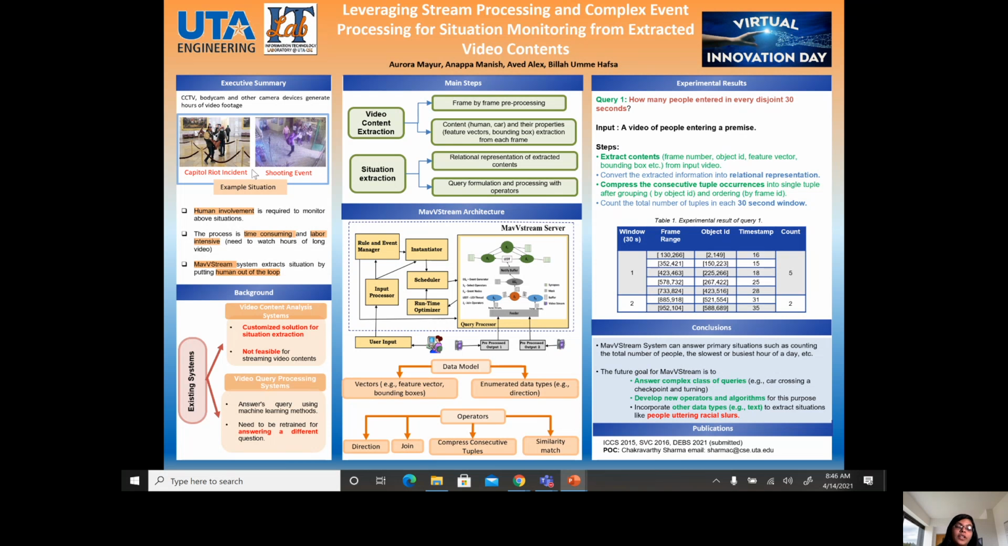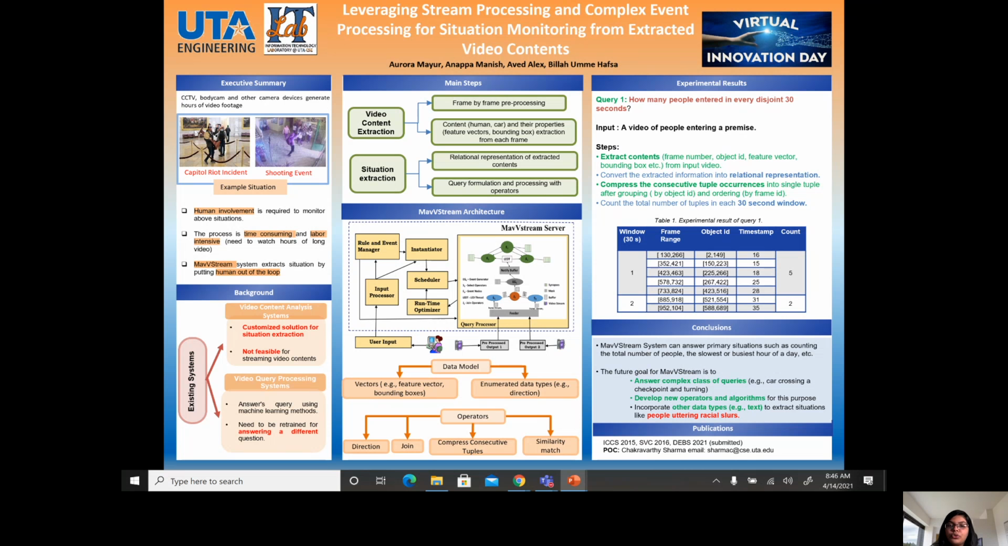However, if we want to identify events from these video footages, we have to watch hours of long videos, like 12 or 14 hours of video, to identify a single situation. This is time consuming and labor intensive. To eliminate this, in our IT lab, we have proposed a system, the map-based stream architecture, which can extract situations automatically without putting a human in the loop.